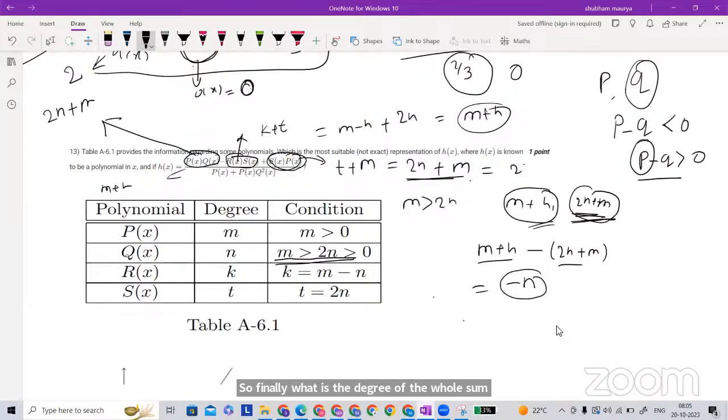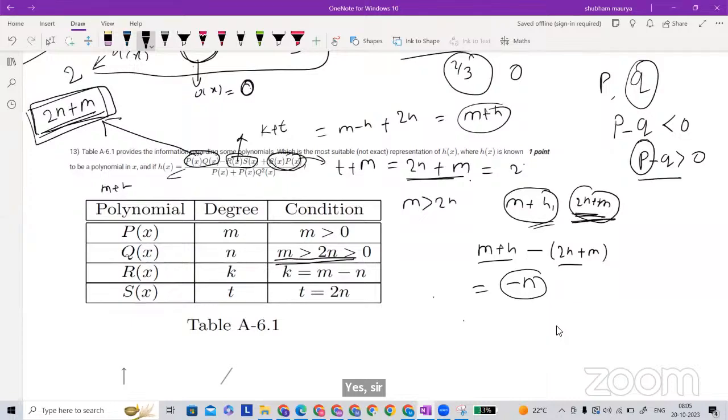2n plus n plus 1. Sorry, 2n plus m. Is this clear to all of you? Please let me know. I am speaking slowly, one by one, that's why. How is going to be the degree of the numerator? The whole numerator is going to be this degree.